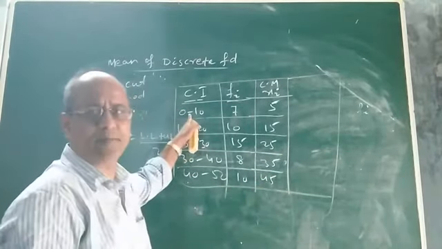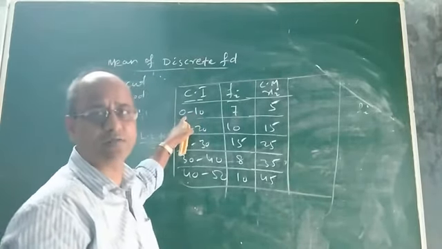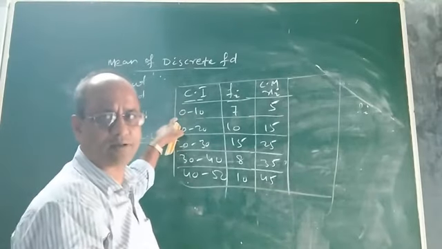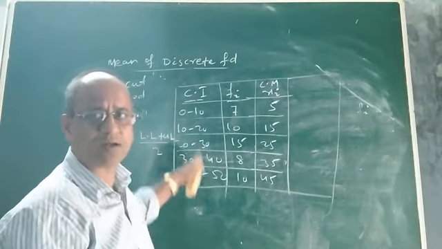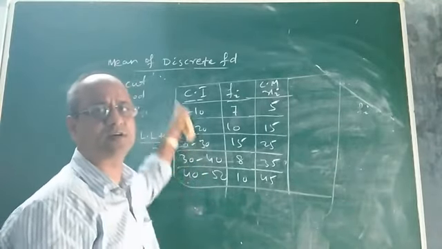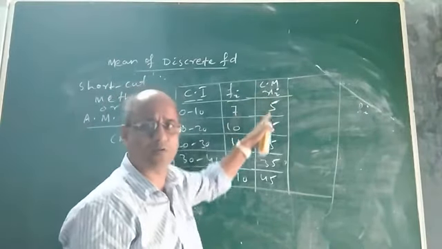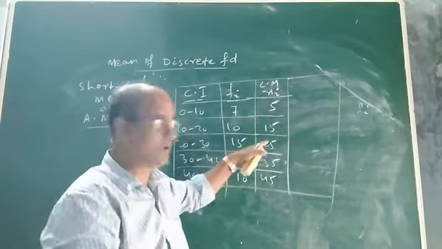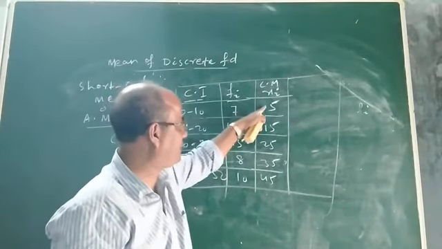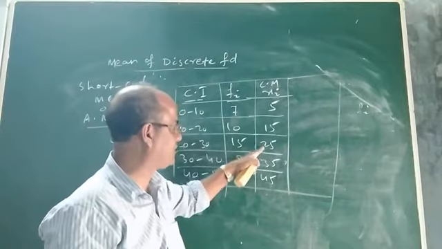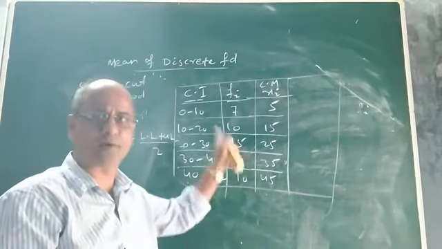Look at what the width of each class is here. In this question, the width of each class is 10: upper limit minus lower limit, 10 minus 0. All the classes have uniform width or the same class size. So definitely the class marks will also differ by 10 only, equal to the width of each class: 5, 15, 25, 35. Like this you can also find the class marks, the midpoints of the classes.